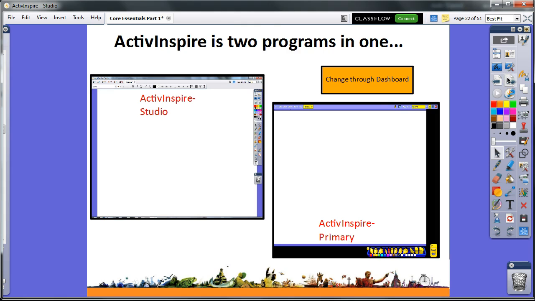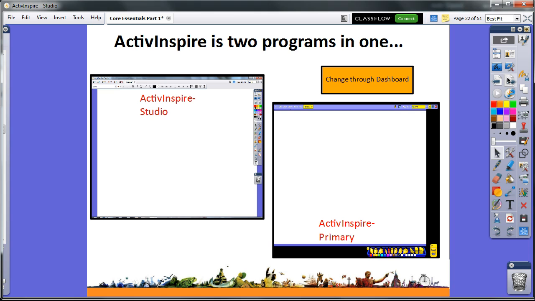Let's start out by looking at the types of programs ActivInspire offers. ActivInspire is two programs in one. You have the ActivInspire Studio version and the ActivInspire Primary version. You are allowed to change between the two programs as often as needed. Are you wondering what's the difference between the two programs? Well, I'm glad you asked.